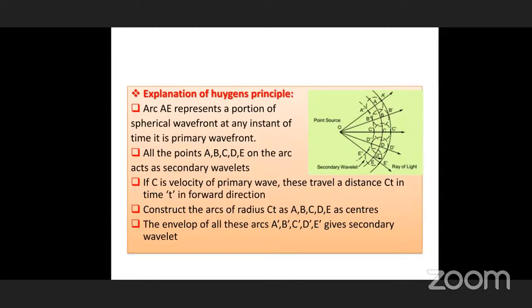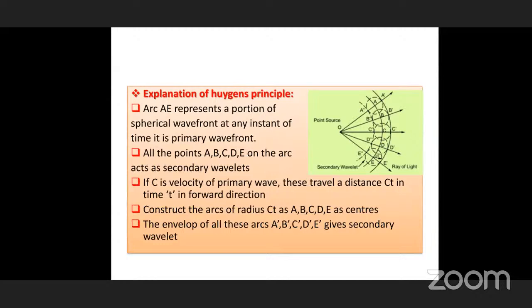After t seconds, what about the secondary wavelets? These travel a distance. How much distance will point A travel after time t? Velocity into time is the distance. Therefore, the velocity of the wave is c, and time is t.